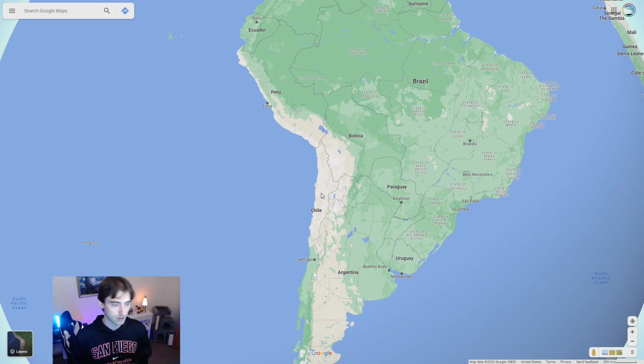Inversely, the white car is going to be in Chile, Bolivia, and also Peru. Peru has both. All right, Peru has black and white, so you can't really rely on that too much in Peru. But if you do see the white car, you're going to be in Chile or Bolivia.